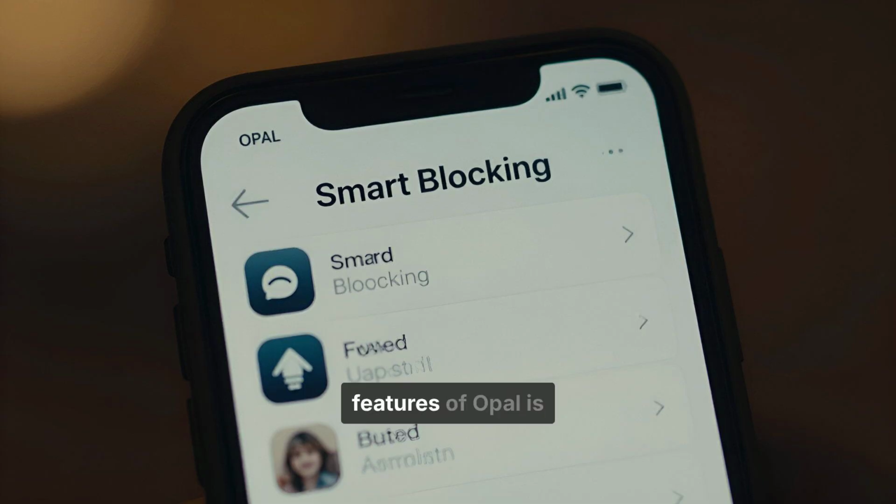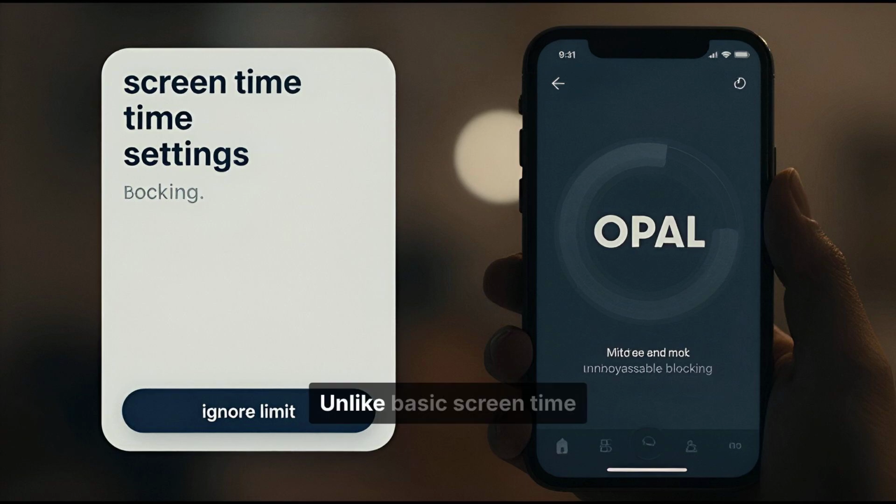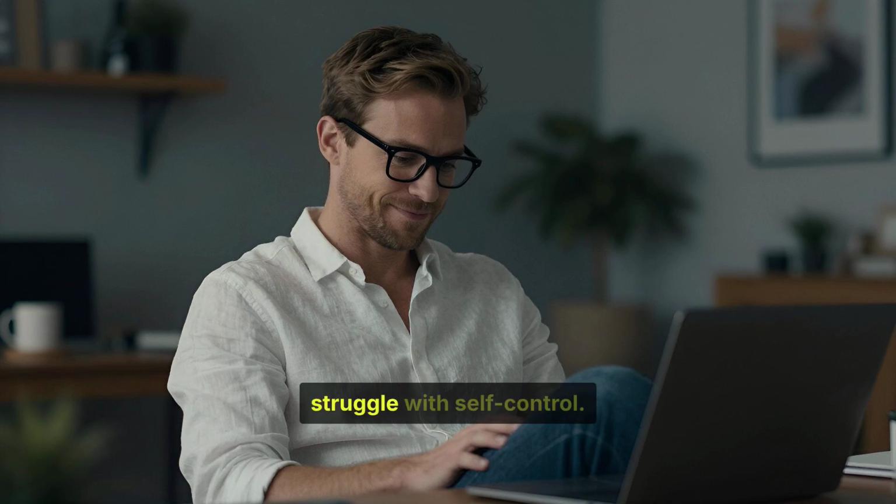One of the main features of Opal is its smart blocking system. You can create custom focus sessions where selected apps like Instagram, TikTok, or even Safari are completely blocked for a set period of time. Unlike basic screen time settings, Opal makes it harder to bypass restrictions, which is perfect if you struggle with self-control.